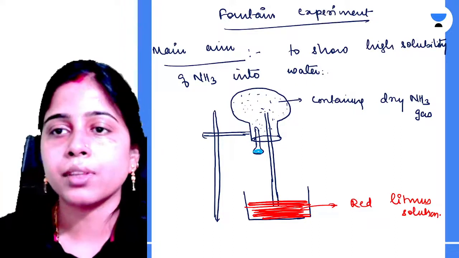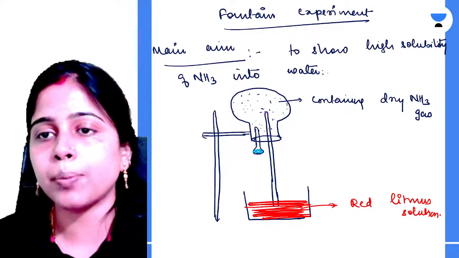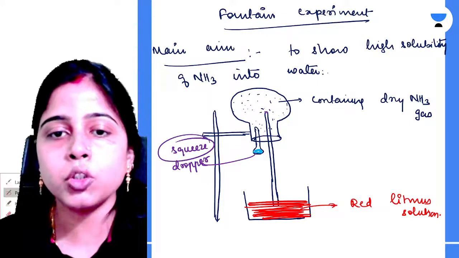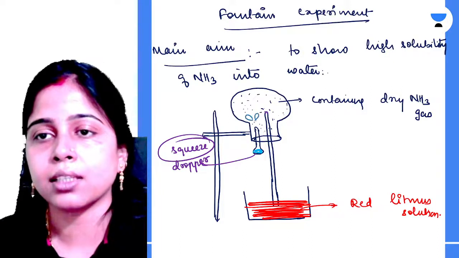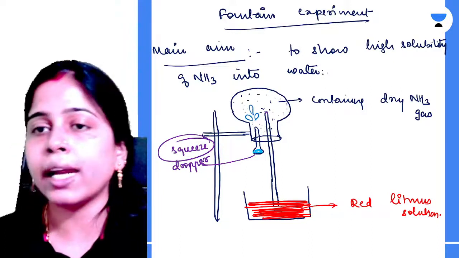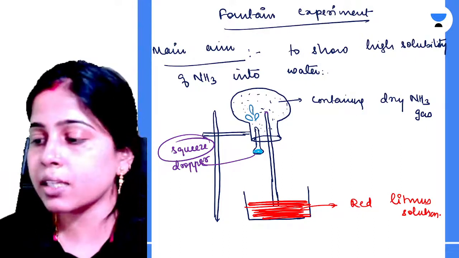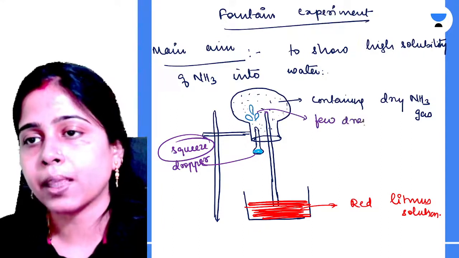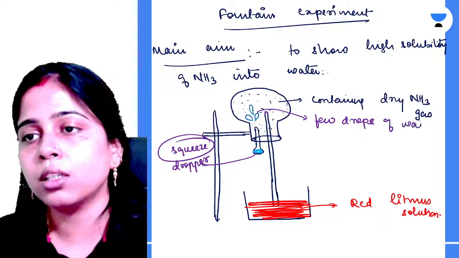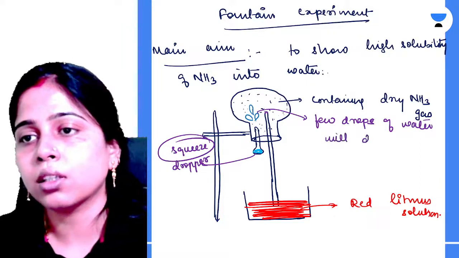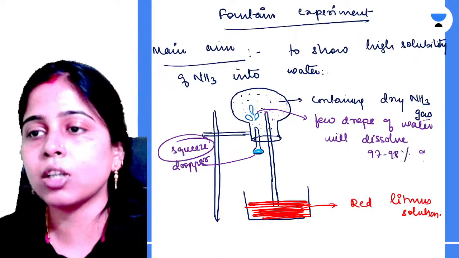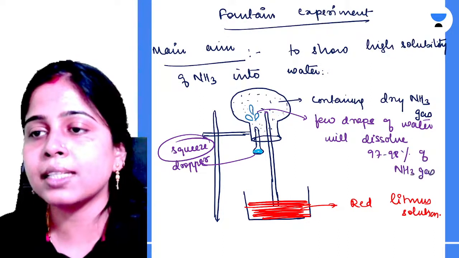Now, what happens? Here you can see that as soon as you squeeze the dropper, a few drops of water will enter inside the flask. As soon as the few drops of water enter, these few drops of water will dissolve 97 to 98% of ammonia gas present inside the flask.